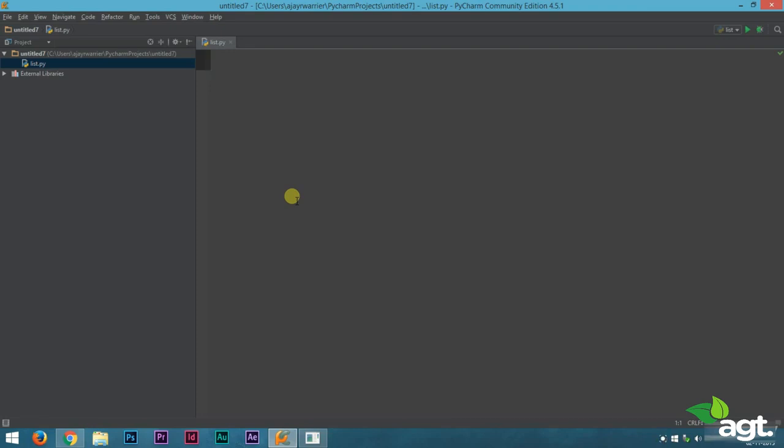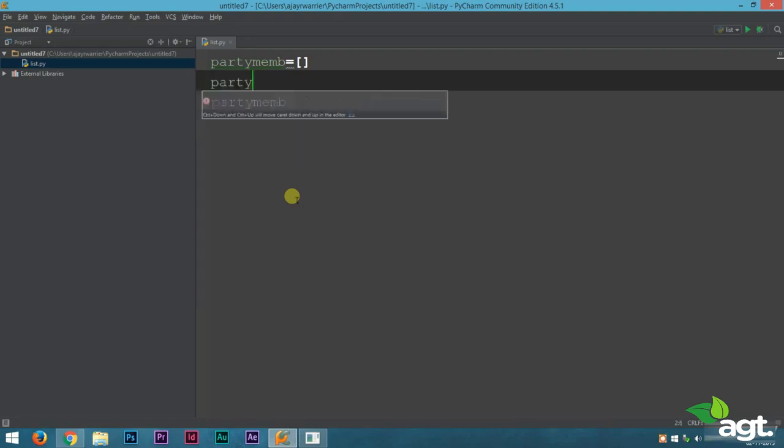Suppose you're throwing a party for your friends and you want to make a list of all the friends who are attending your party. Alright? So party members. We have a variable party members, which is the list, which will contain all the names of the friends who you're inviting for your birthday party. Most common practice while we make a list is that we start out with an empty list and then we append each name to this list. So let's start out here.